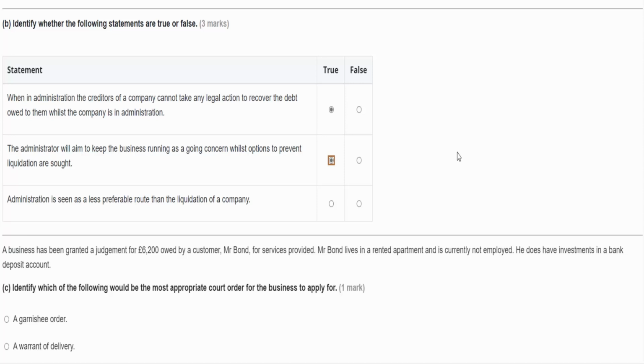And finally, administration is seen as a less preferable route than the liquidation of a company. Well, no, that's not really true, is it? Because we want that company to survive. We want those employees to keep their jobs. We would rather have this business as a going concern so that it can carry on paying us in the future, rather than try to close it down completely. So that is false.